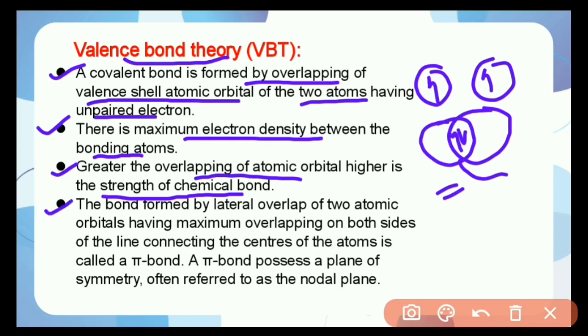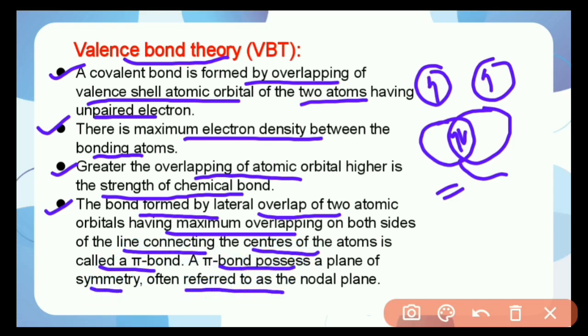The next postulate is that the bond formed by lateral overlap of two atomic orbitals, having maximum overlapping on both sides, and the line connecting the centers of the atoms, is called a pi bond, and the pi bond possesses a plane of symmetry often referred to as the nodal plane.